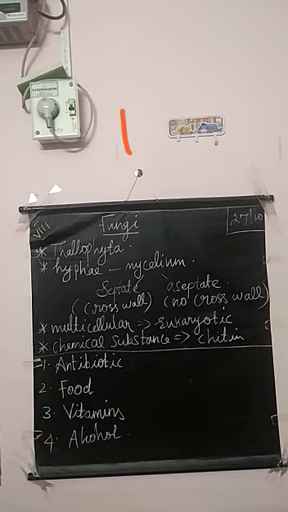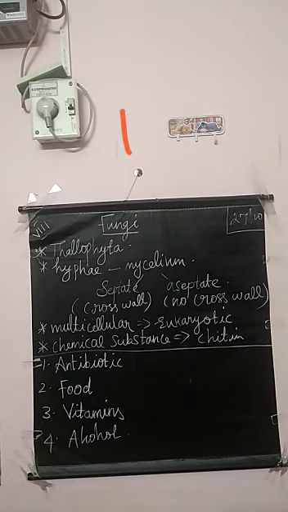Then fungi are heterotrophs. There are three types of heterotrophs: parasites, saprophytes and symbionts. Parasites absorb food from another living organism. A parasite can absorb food from another living organism with a special root called haustoria. From that root it can absorb food from the other living organism.